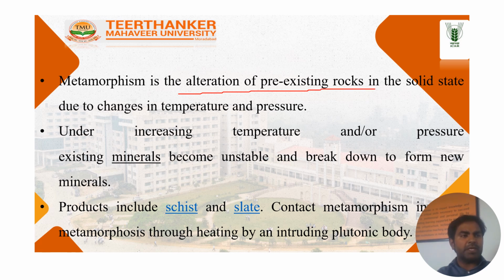Sometimes temperature, sometimes pressure, maybe both activated at the same time on the pre-existing rocks. Then the metamorphic rocks are formed.